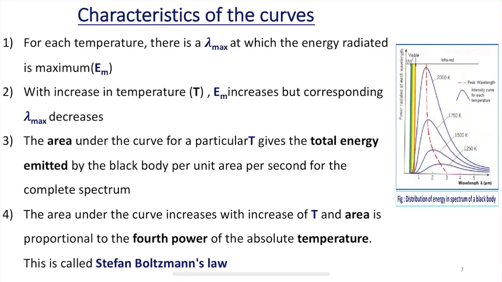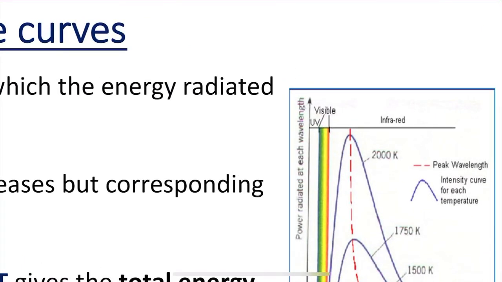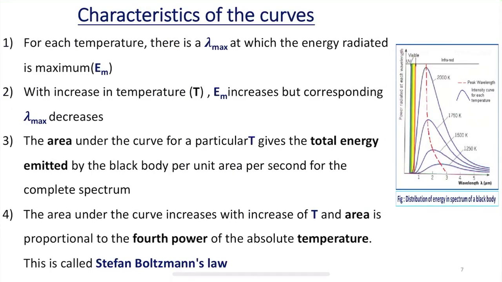maximum. So, for each temperature, this is the lambda max, that means it reaches this peak wavelength at 2000 Kelvin temperature. For each temperature there is a wavelength which we call lambda max at which the energy radiated is maximum, and the maximum energy radiated is symbolically represented as Em, and the wavelength, that is lambda max, is represented in terms of wavelength.